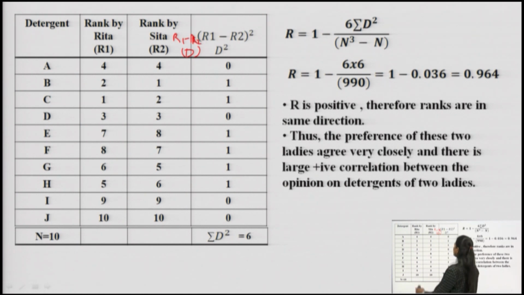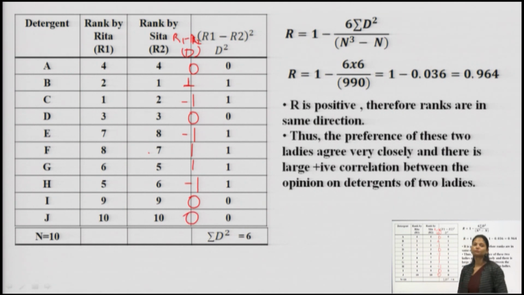So what will I find out? 4 minus 4 gives me 0, 2 minus 1 gives me 1, 1 minus 2 gives me minus 1, 3 minus 3 gives me 0, 7 minus 8 gives me minus 1, 8 minus 7 gives me 1, 6 minus 5 gives me 1, 5 minus 6 gives me minus 1, 9 minus 9 gives me 0, 10 minus 10 gives me 0.